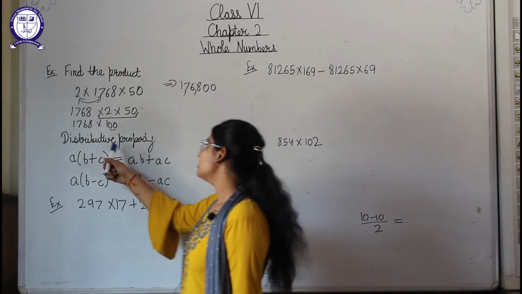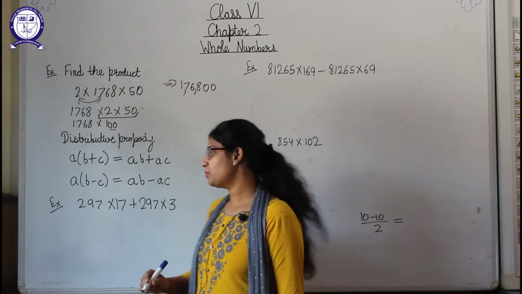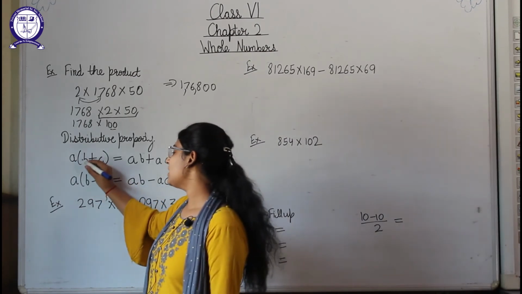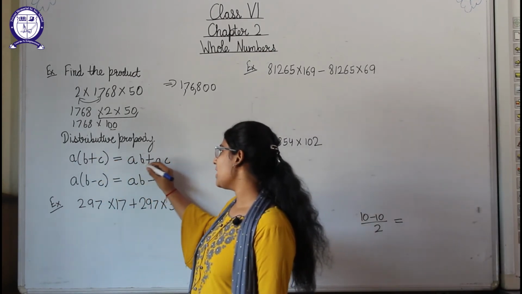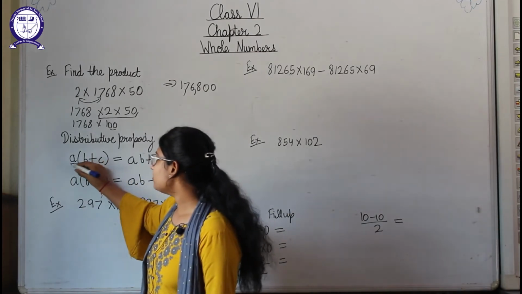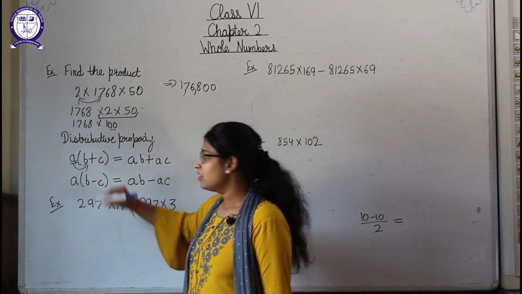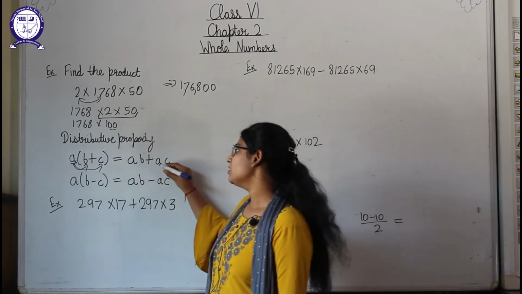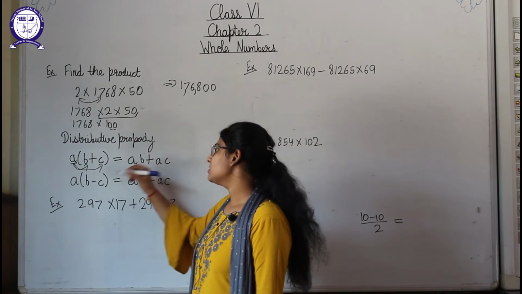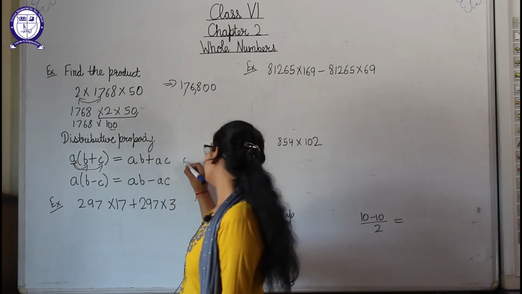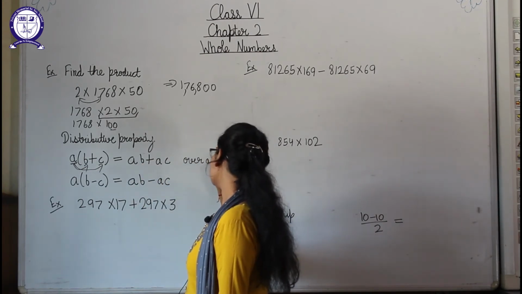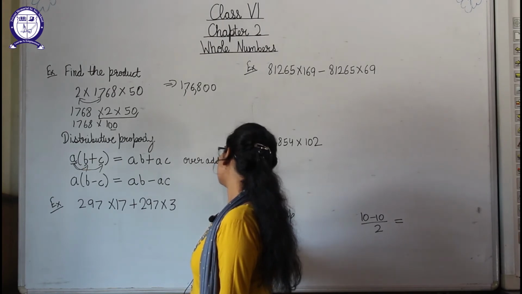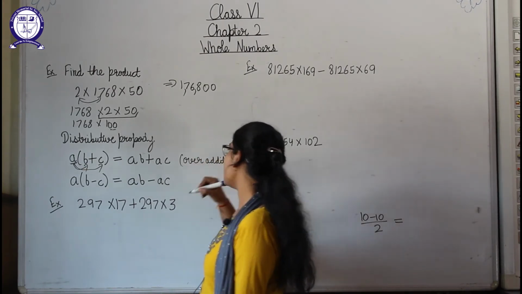Okay. Now distributive property. What is distributive property? A into, then bracket start B plus C is equal to AB plus AC. It means we are multiplying A with B, then addition sign is here, then we are multiplying A with C, so our answer is AC. So this is the distributive property over addition. As addition sign is in between, so we can say that it is over addition.